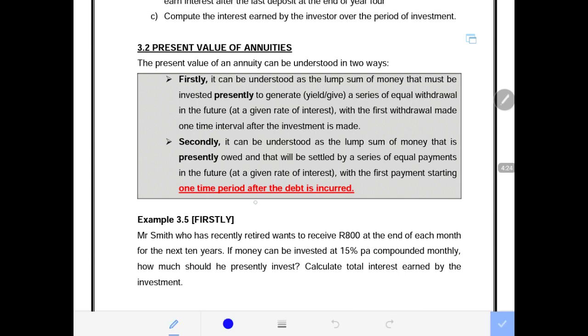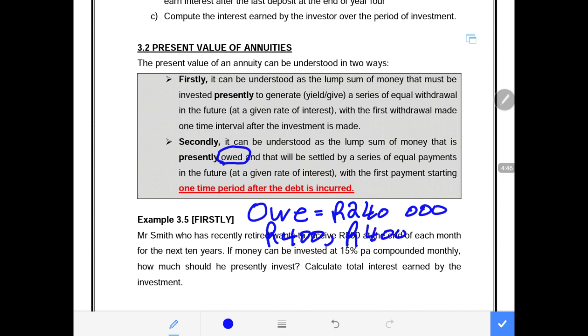Now, I want to highlight the word owe, which says you presently owe. Let us say you buy a car and you owe the bank immediately an amount of 240,000. This is what you owe to the bank. Then you make monthly payments of, let us say, 4,000 for the next 5 years. You pay 4,000, 4,000. In other words, these payments that will take place for the next 5 years are equal to the amount that you presently owe now, which is 240,000.